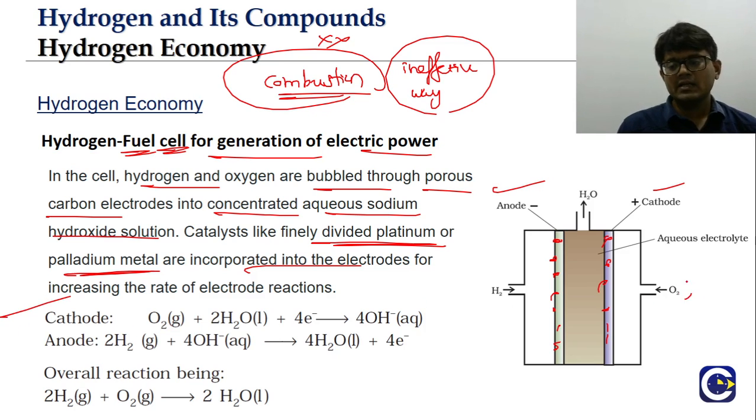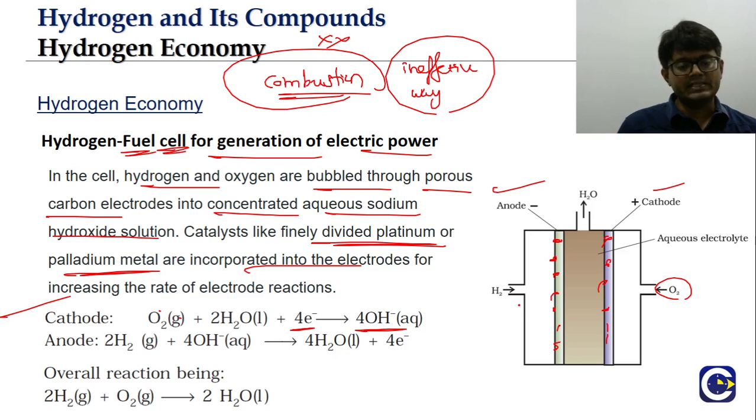Cathode. Look here, oxygen gas is coming towards the cathode. What happens at the cathode? It is always the reduction. Oxygen will undergo reduction. Oxygen will gain electrons. Reduction means gaining of electrons, right? Look, it will give what? OH minus ions.